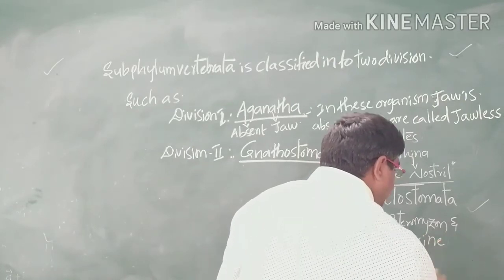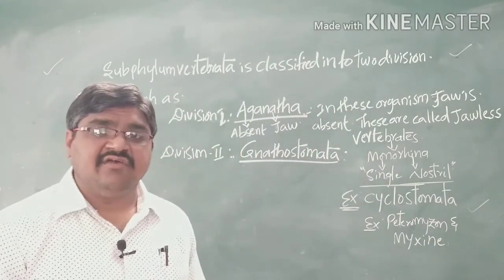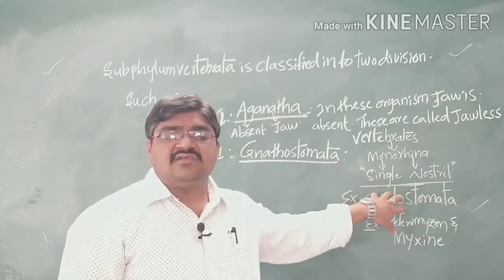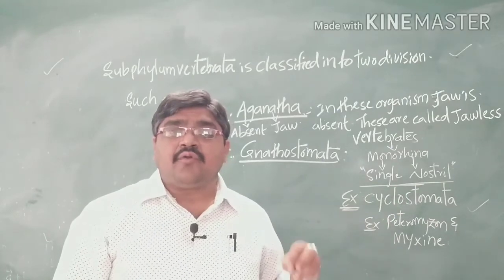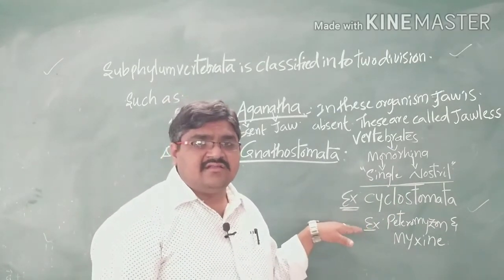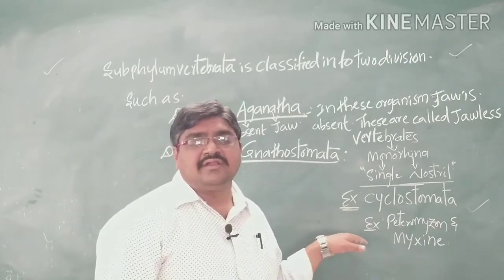These are the two examples of the Cyclostomes, or otherwise you can call them protovertebrates, the first vertebrates.